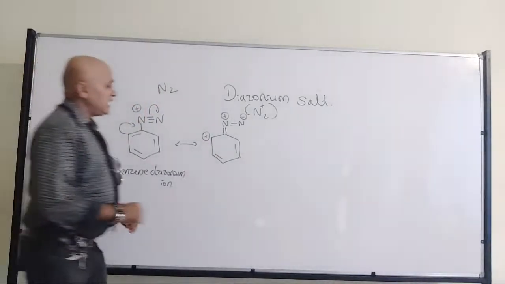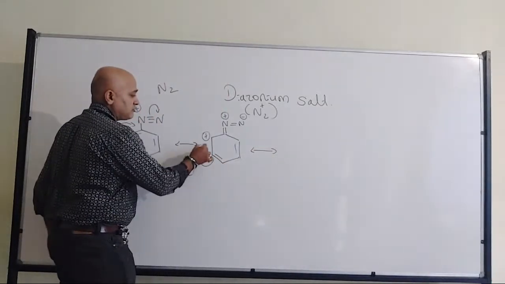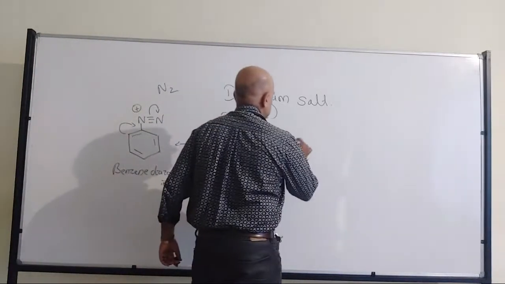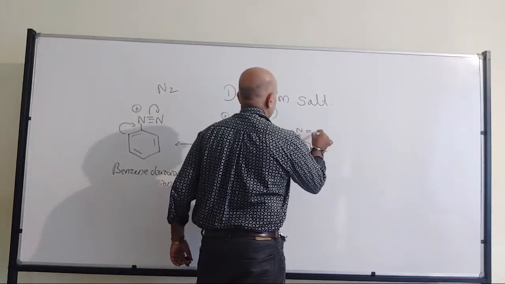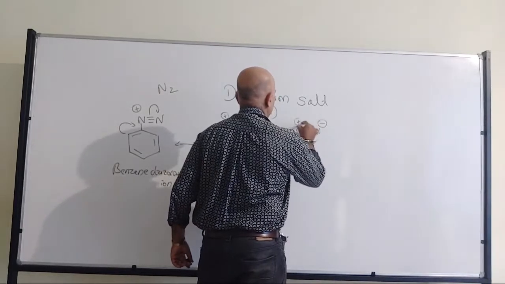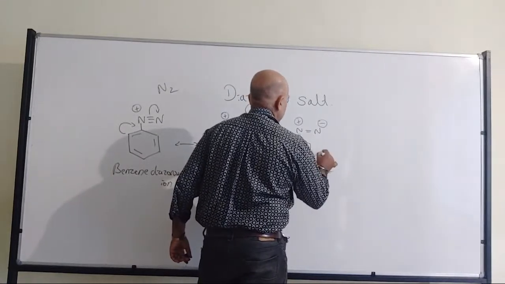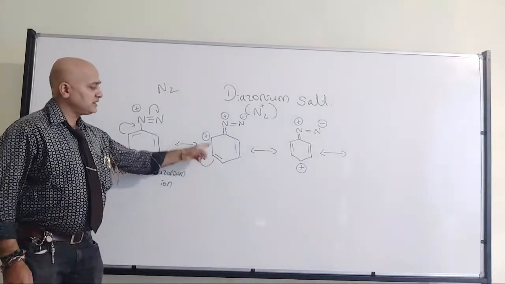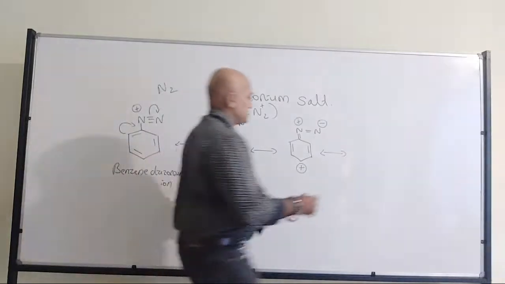Right? So now, due to the presence of positive charge, it will be pulling the electron from the neighboring carbon. So that's where we will have nitrogen, negative, positive, and a double bond is formed here. Since electron has been shifted here, now this carbon will attain the positive charge.